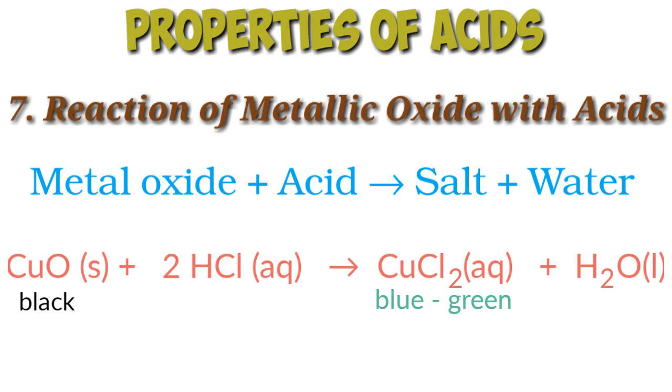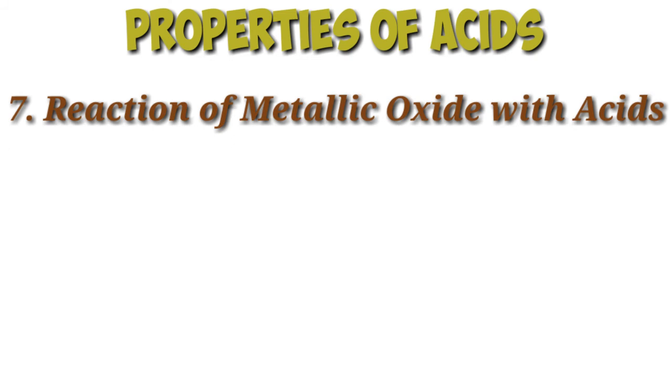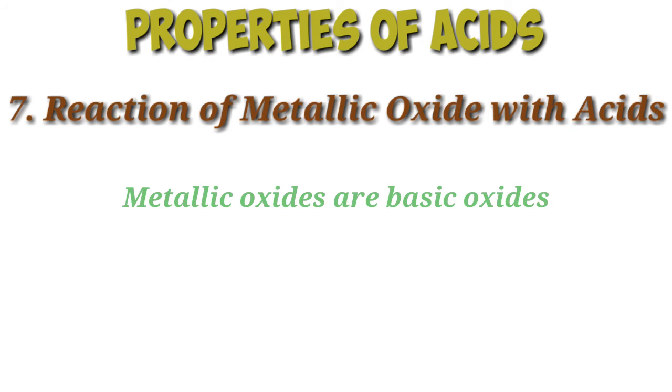CuO, that is copper(II) oxide, which is black in color, plus 2HCl, hydrochloric acid in aqueous state, gives CuCl2, copper(II) chloride, blue-green in color, plus water, H2O. Since metallic oxides react with acids to give salt and water, which is similar to the reaction of a base with an acid, metallic oxides are said to be basic oxides.